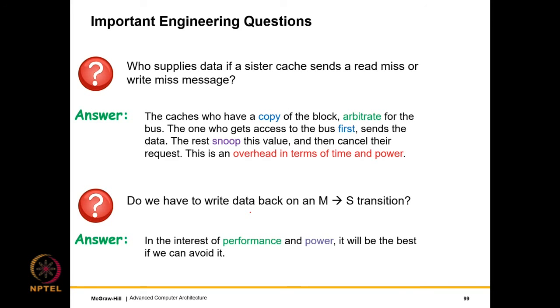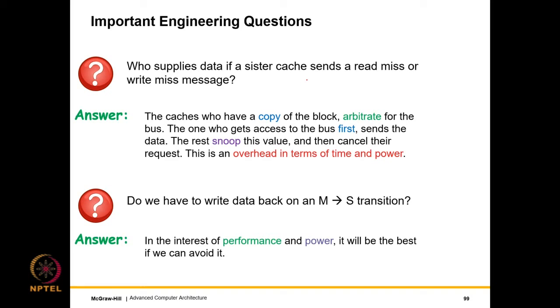So we are unfortunately not satisfied. We have gone far, but we still want to go even further. So in this case, we would like to ask a basic question. Who supplies the data if a sister cache sends a read miss or write miss message? See, that's an important question.